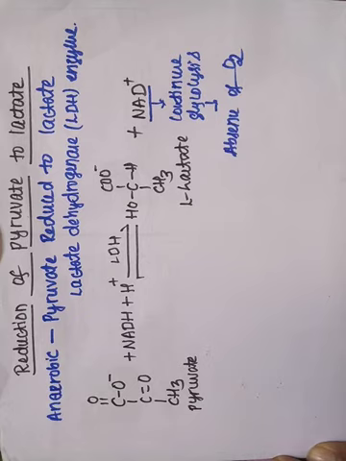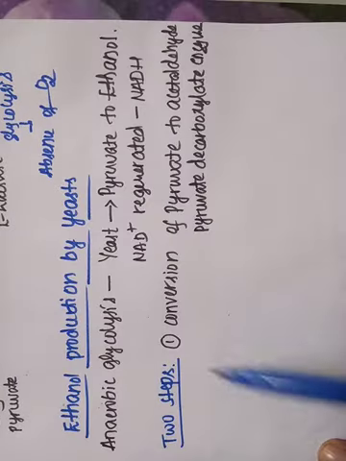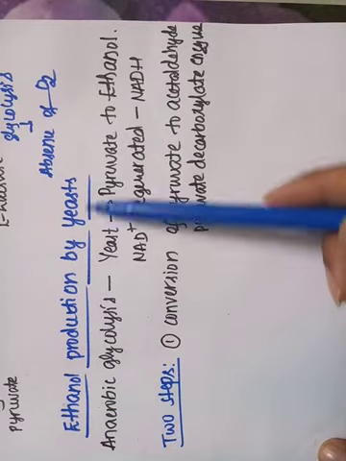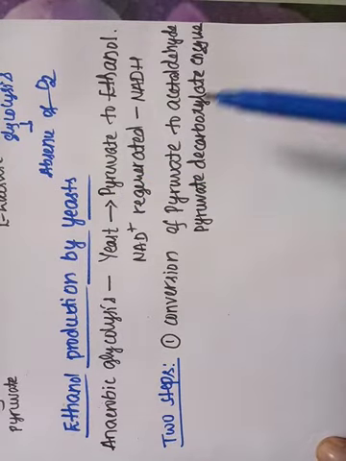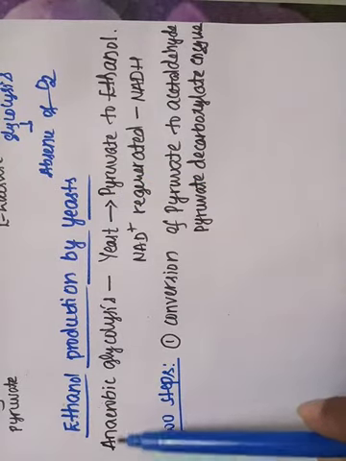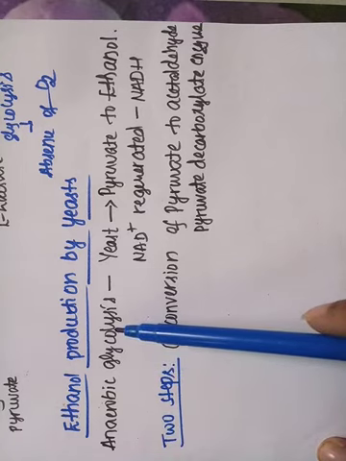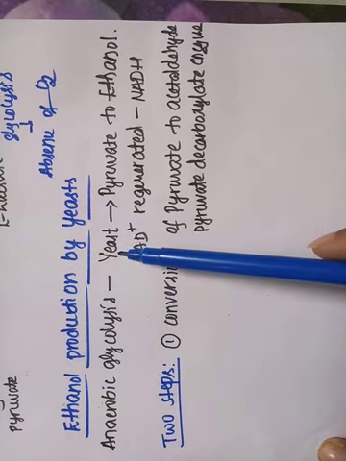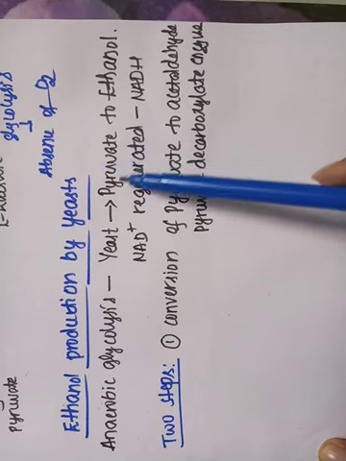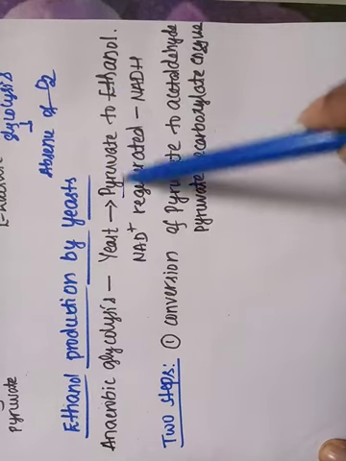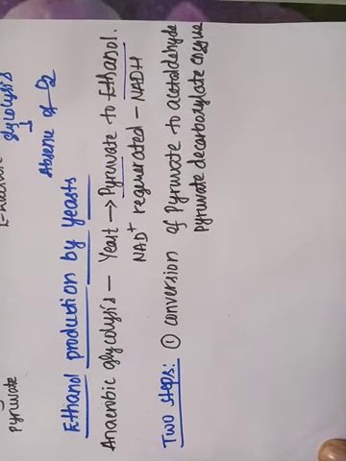Okay, so next let us discuss the ethanol production by yeast. During anaerobic glycolysis, what happens? The yeast will convert the pyruvate into ethanol.